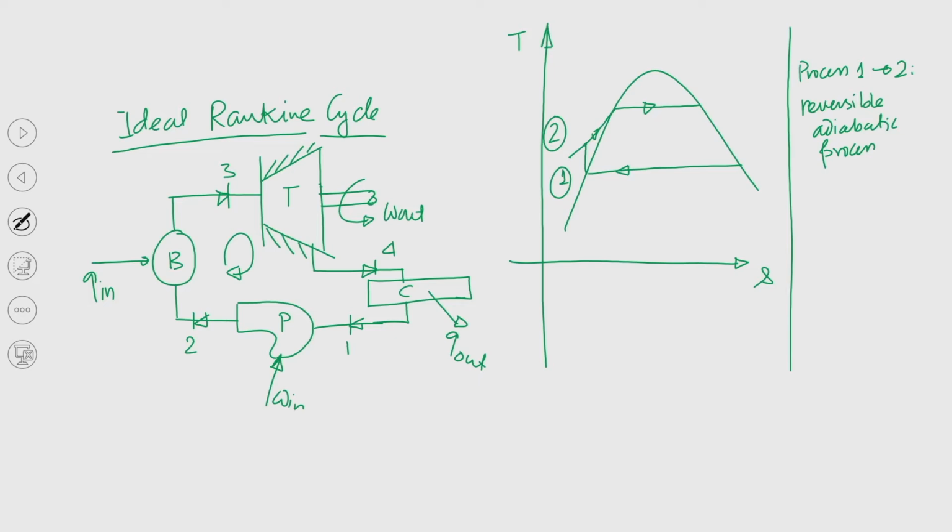Our objective should be to get the steam coming out from the boiler, before it enters the turbine, in a saturated vapor state. So, moisture content will be 0.